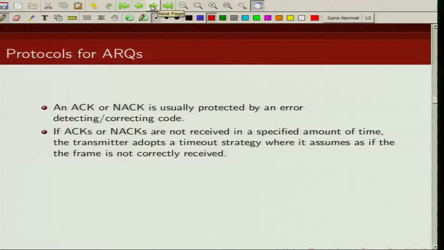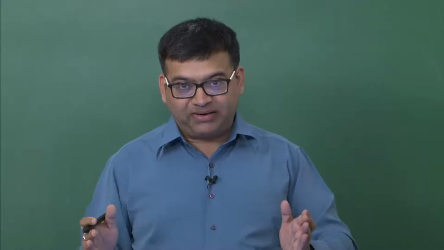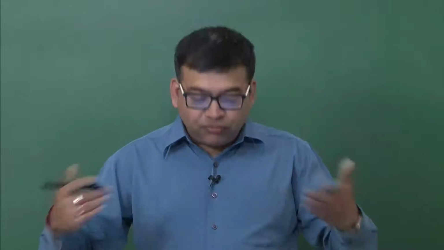We will also assume that if the transmitter does not receive acknowledgement or negative acknowledgement in time, there is a timeout. So, we fix up a time. If we do not receive an ACK or a NACK for a packet that we have transmitted within a particular time, we will assume that the packet has not been successfully received.